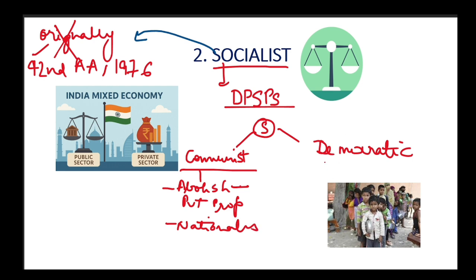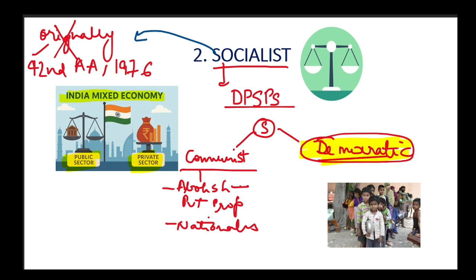However, in the Indian brand of socialism, we have democratic socialism, wherein, as we can see in the photograph, we have India's mixed economy. This means democratic socialism has a mixed economy, a balance between public and private, and no abolishment of private property. This is the important thing over here.